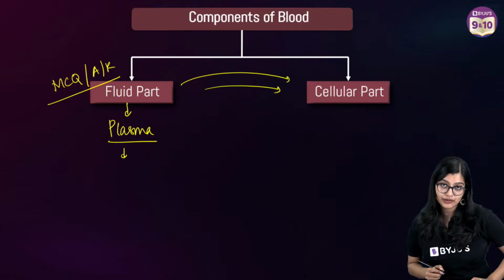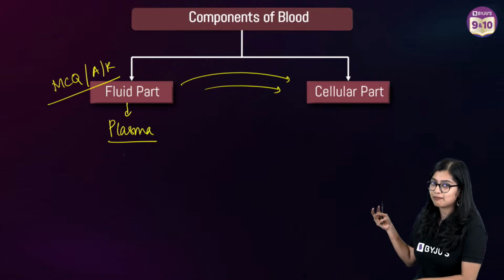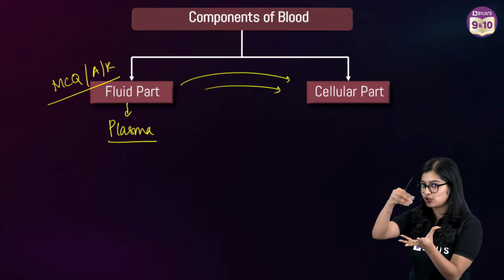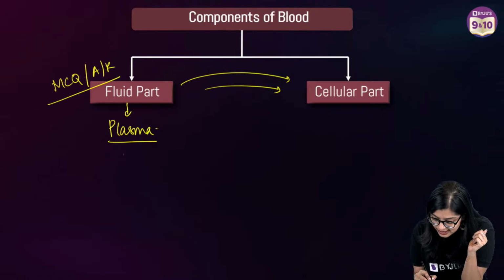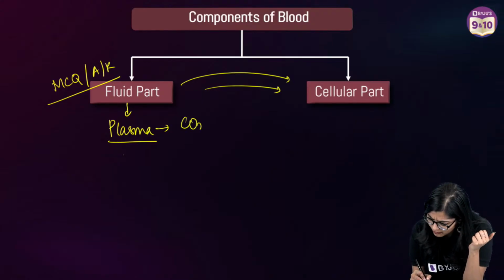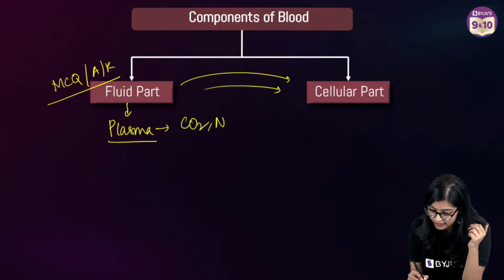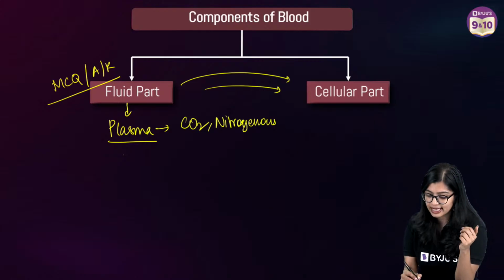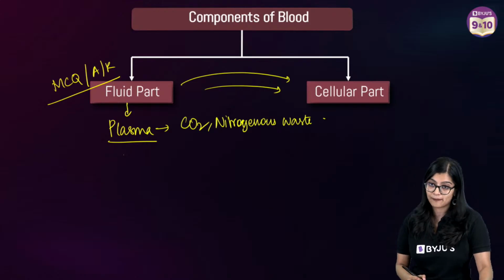From plasma, if you talk about functions of plasma, we see that plasma is first of all the fluid substance in which all your cells are suspended, and this is mainly responsible for transporting some amount of food, right? It's responsible for transporting carbon dioxide and all the waste materials, all your nitrogenous waste materials, which are transported by the plasma in dissolved form, right?